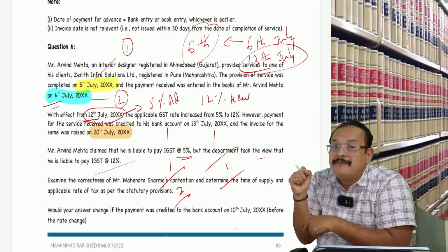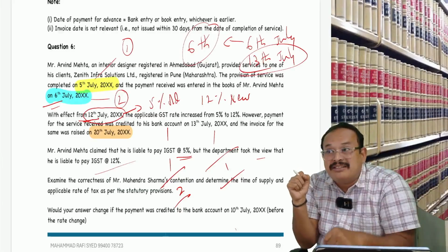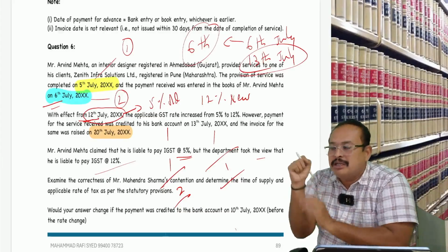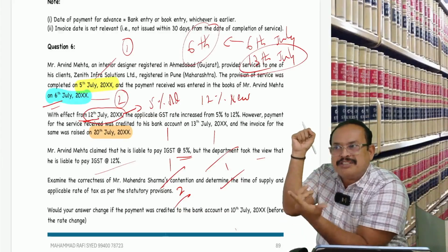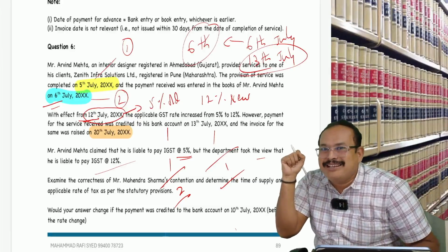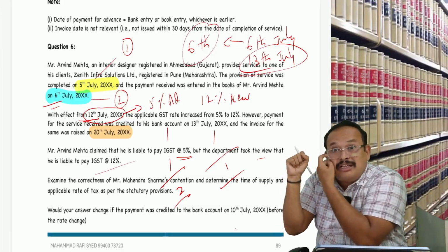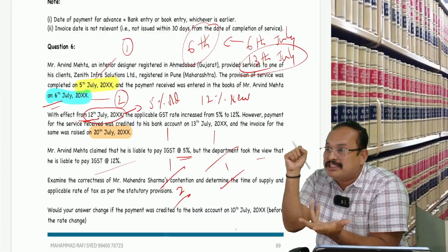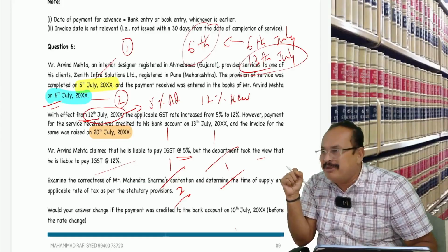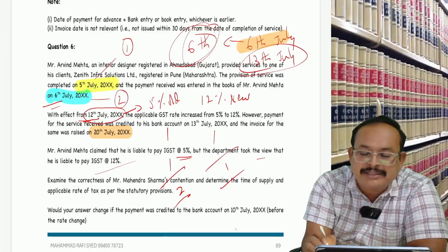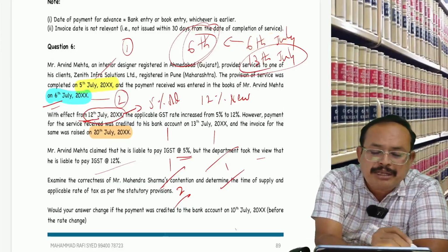Invoice 28th July. Change taking place when? 12th July. After change taken place, invoice issued. But my completion of service was before change. So invoice not matching. Payment is matching, 6th July. Change taking place 12th July. Before change taken place. That means completion also before change. Payment also before change. So time of supply is equal to payment date. What is the payment date? 6th July. 6th July is the payment date. Get my point?